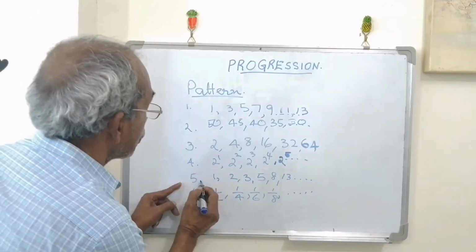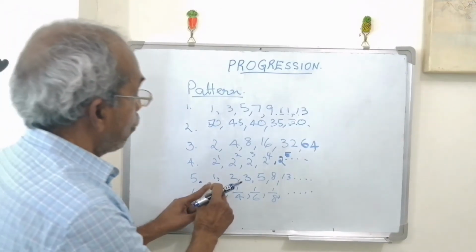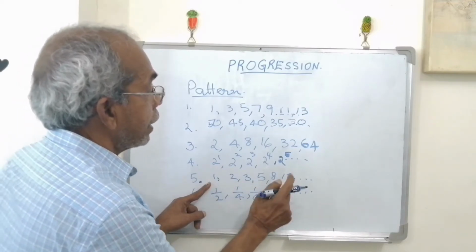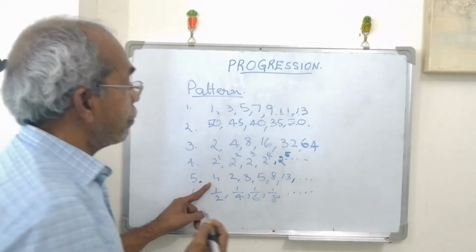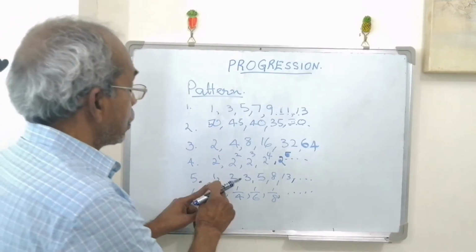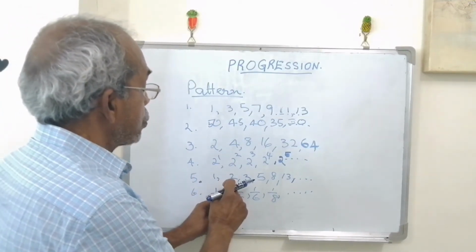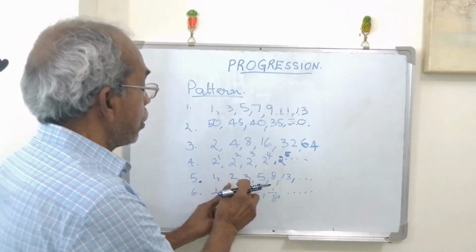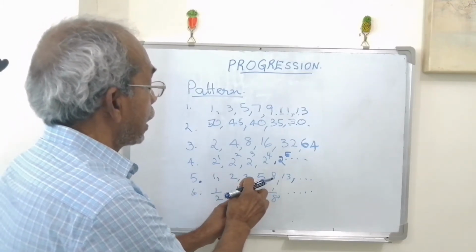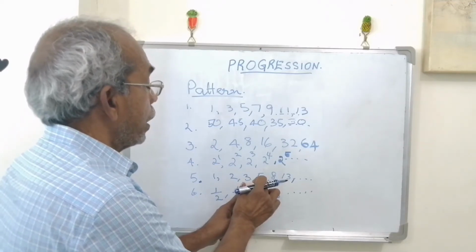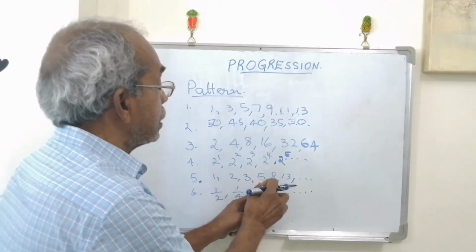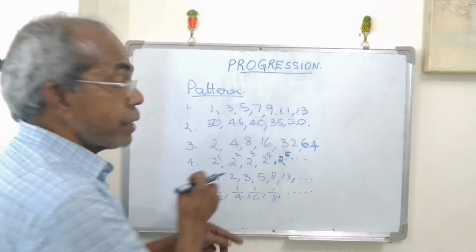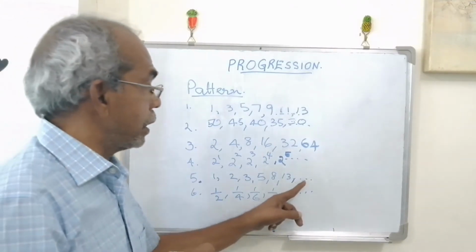Then you examine the fifth one. Here: 1, 2, 3, 5, 8, and 13. This is again logical. The first term is 1, the next term is 2, and then 3. After 3 comes 5, after 5 comes 8, and after 8 comes 13. Logically, how can you find out the next number?